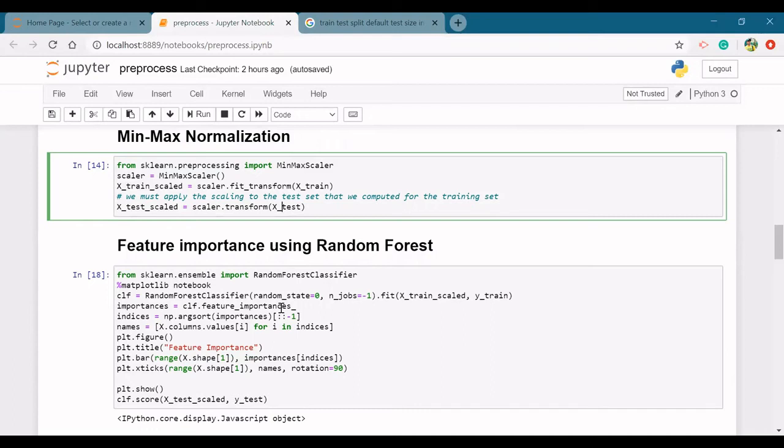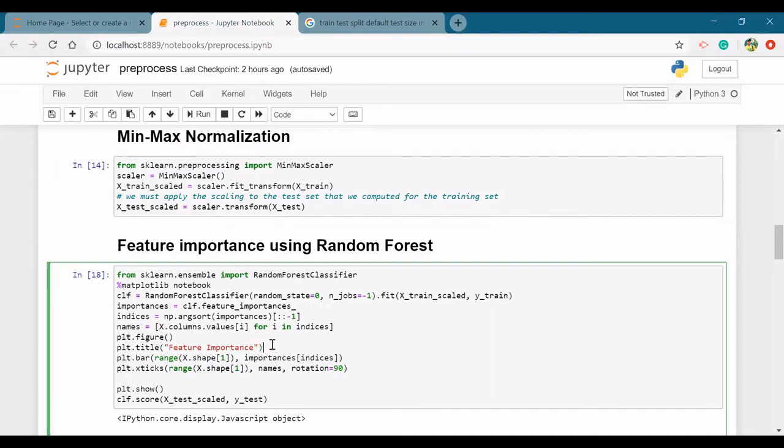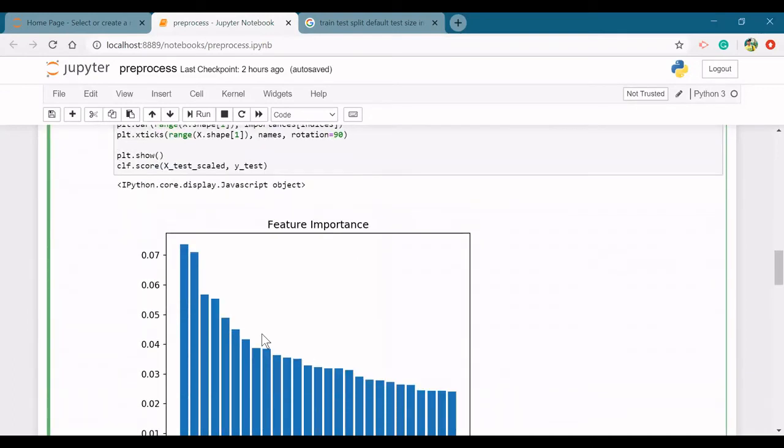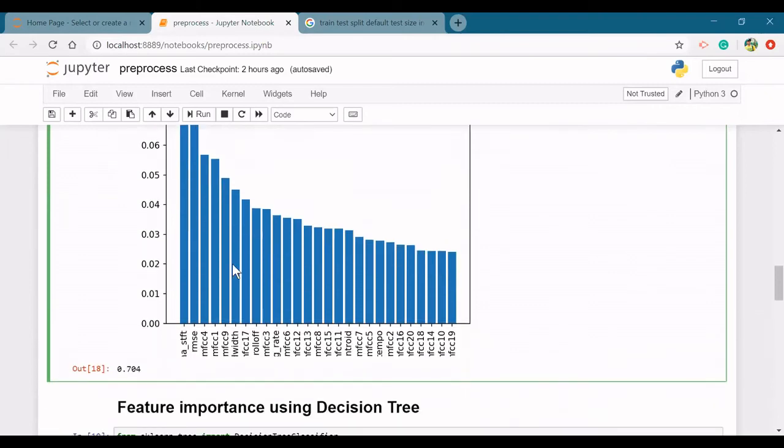The first classifier we have used is the random forest. We have also plotted a feature importance graph. Here you can see the feature importance graph for the random forest. We have got 70% accuracy for random forest.